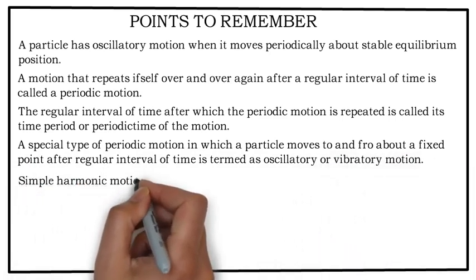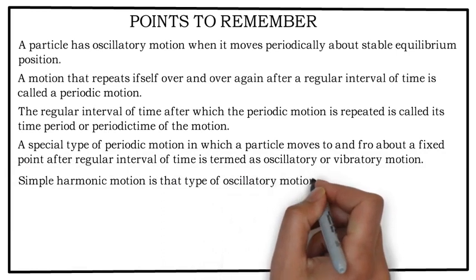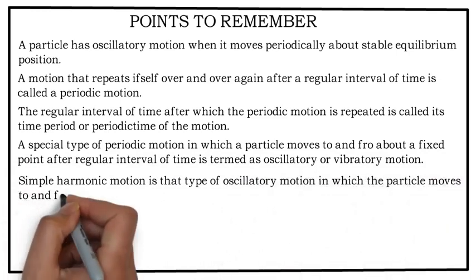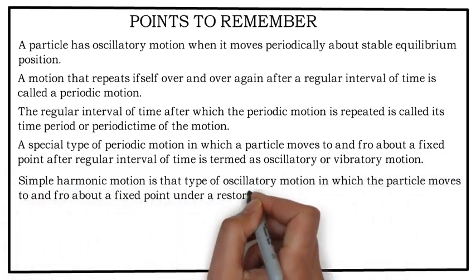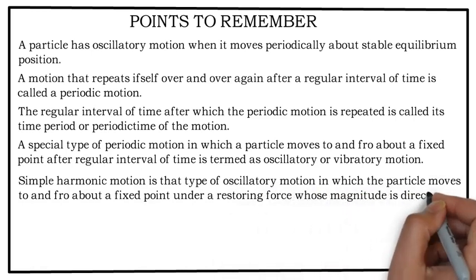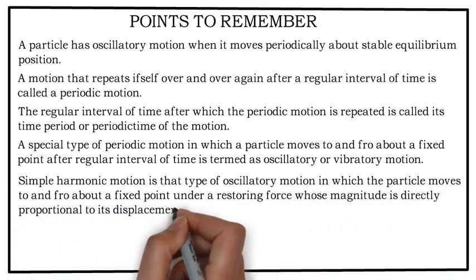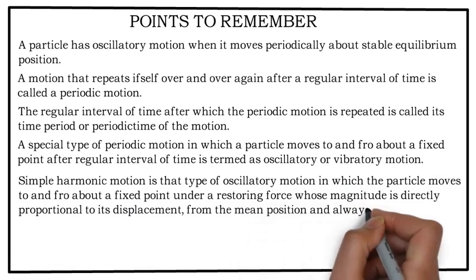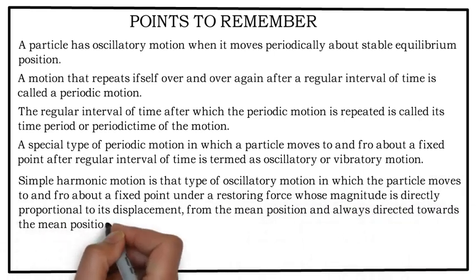Simple harmonic motion is that type of oscillatory motion in which the particle moves to and fro about a fixed point under a restoring force whose magnitude is directly proportional to its displacement from the mean position and always directed towards the mean position.